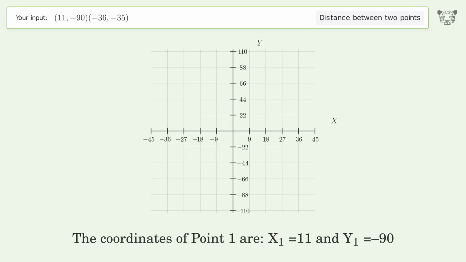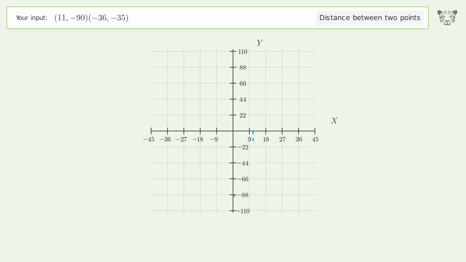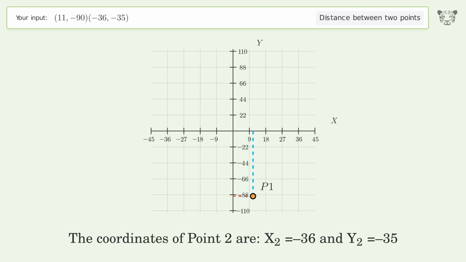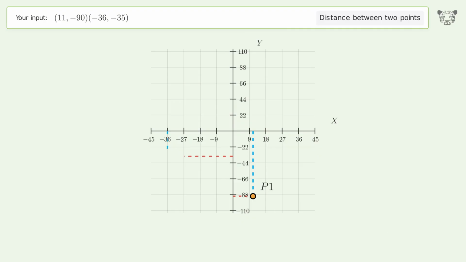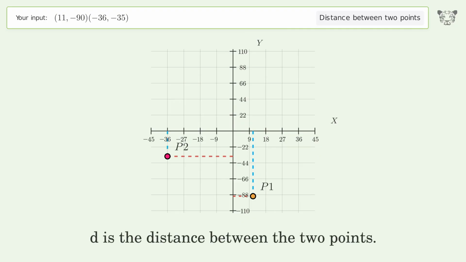The coordinates of point 1 are x1 equals 11 and y1 equals -90. The coordinates of point 2 are x2 equals -36 and y2 equals -35. D is the distance between the 2 points.